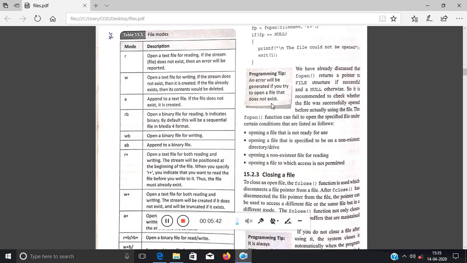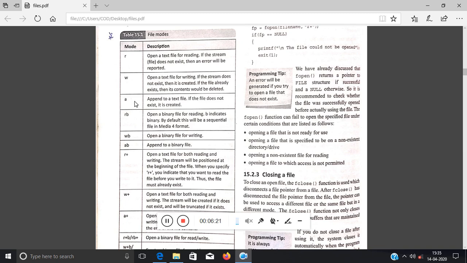Okay, now let's have an idea about the mode of the file. So 'r' means if you specify r within single quotes, then you specify the read mode, that is opening a text file for reading. Since it is used for reading, obviously the file should exist in your system before reading. If it is not able to find the file, then obviously it will generate an error. Second is 'w'. w is obviously for writing, not for reading. If the file exists, then the content will be written into that file. If the file does not exist, then it will create the file for you.